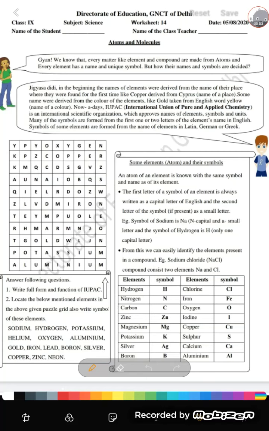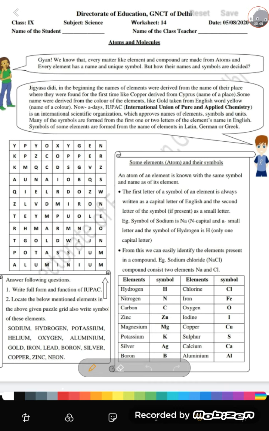Good morning, students. Today we will do worksheet 14 from DOE, and it has been taken from your chapter Atoms and Molecules. Students, we have already studied in our worksheet 13 what are atoms and molecules. Atom is the smallest particle of every matter, right? Matter is made up of smallest particles called atoms, and two or more atoms combine to form molecules.